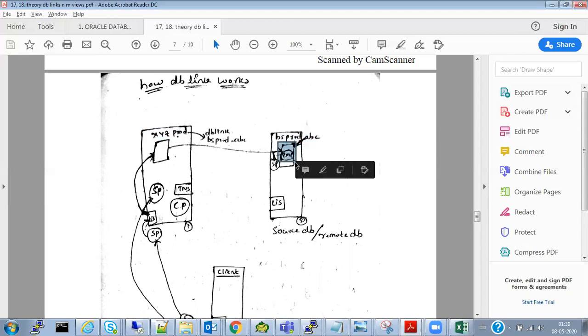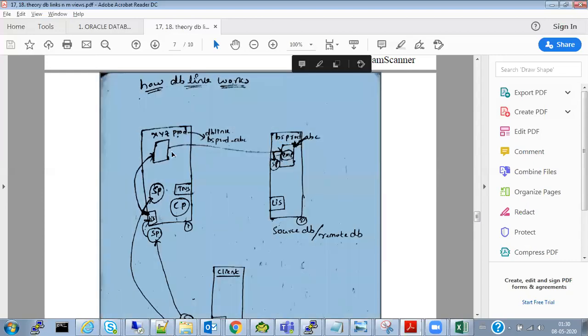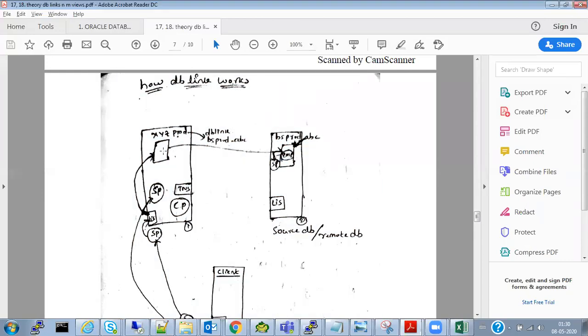Now what I'm doing, I am creating a table: create table EMP as select star from EMP @database link name. Now a table will be created with 10 records in this database, taking the reference of this EMP table.